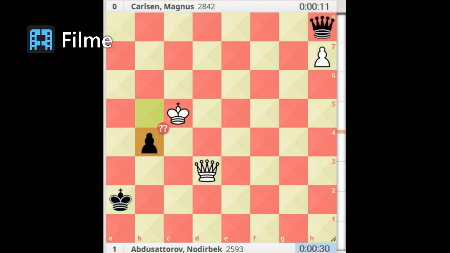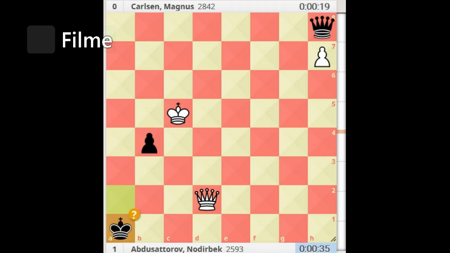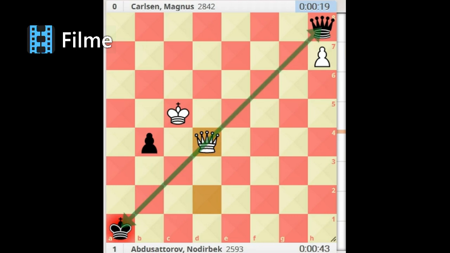Can you find the move with which Abdusattorov won the match? Yes, dear viewers, it is queen d2 check. Carlsen could have extended the match with the move king a3, but he played king a1. Abdusattorov ended Carlsen's hopes in the match with the move queen d4 check. Forced to trade queens, Carlsen resigned, and Abdusattorov promoted his pawn to a queen and easily won the match.